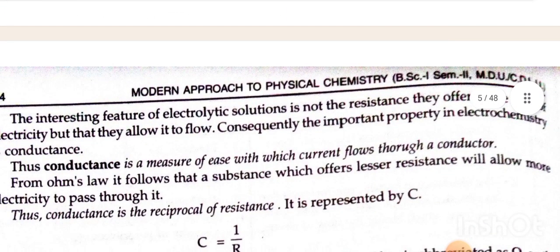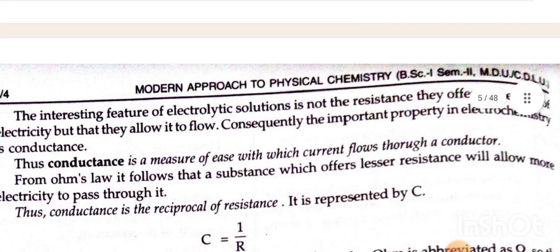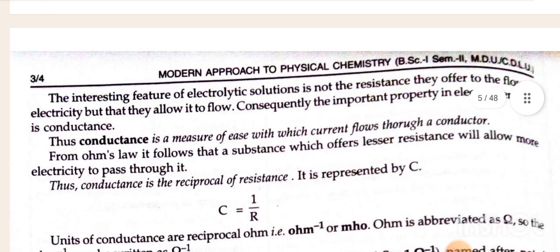The interesting feature of electrolytic solution is not the resistance they offer to flow of electricity but that they allow it to flow. Consequently, the important property in electrochemistry is conductance. Thus, conductance is the measure of ease with which current flows through a conductor. From Ohm's law, it follows that a substance which offers lesser resistance will allow more electricity to pass through it. Thus, conductance is the reciprocal of resistance. It is represented by C. C = 1/R.